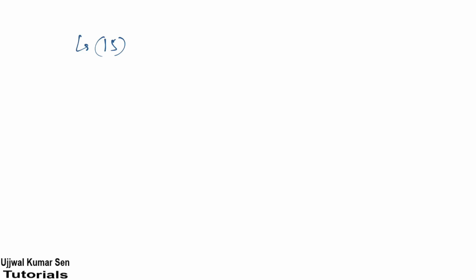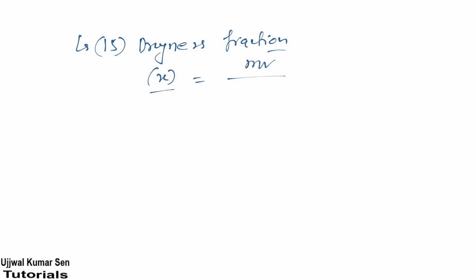Now let's come to the important one which may be useful for you, that is the dryness fraction, which we have already used, that is X. So it is denoted by X. X is equal to mass of vapor divided by mass of vapor plus mass of liquid. It may be defined as the ratio of mass of vapor to the total mass of mixture, and its value lies between 0 and 1.